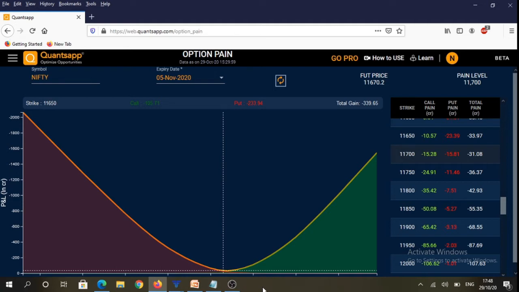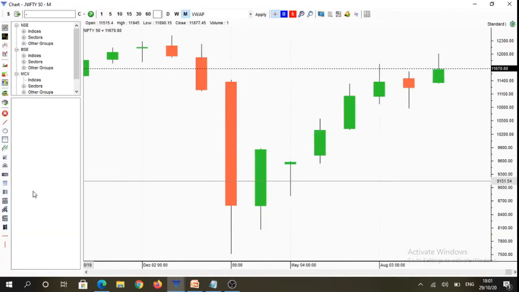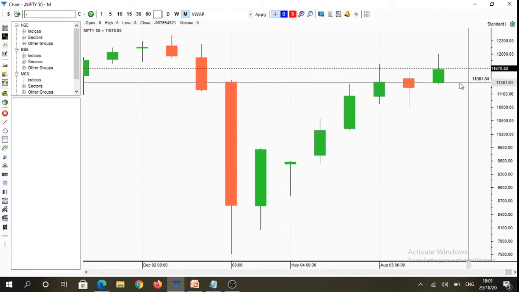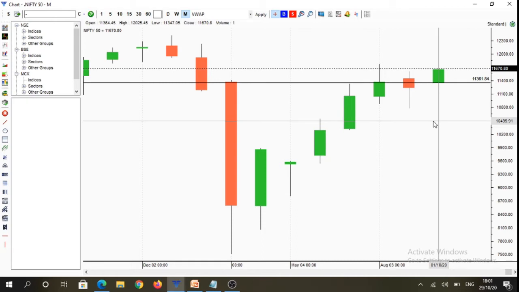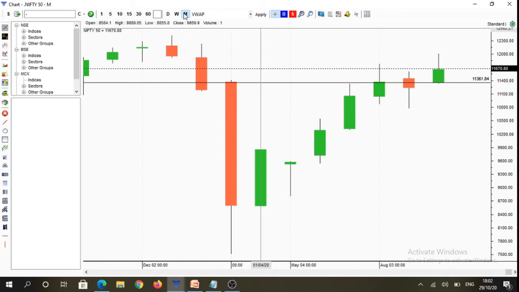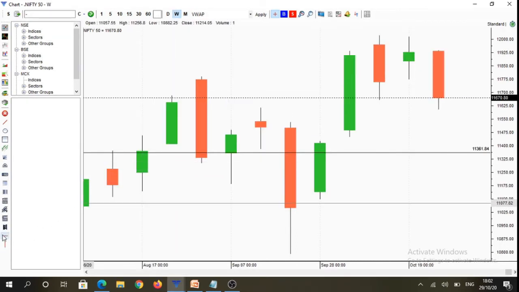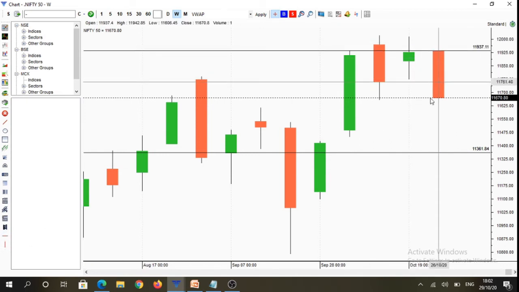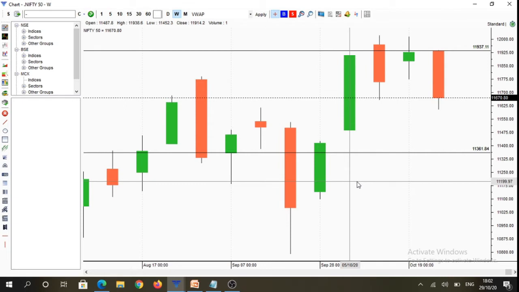of losses. If we analyze Nifty on multiple time frames, we will see that market is under control of buyers above 11,364 levels on monthly time frame, and market is under control of sellers below 11,937 on weekly time frames. So straight away you can see that we have a conflict between monthly and weekly time frames.